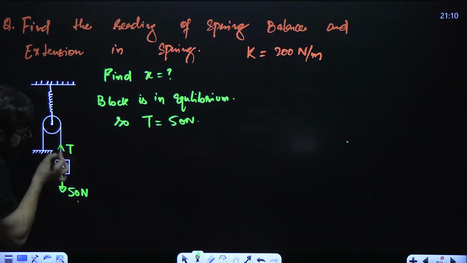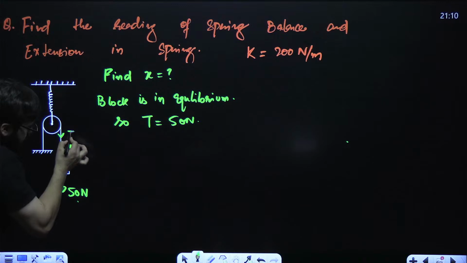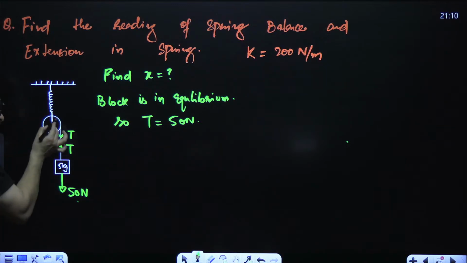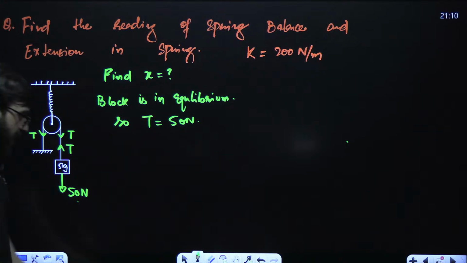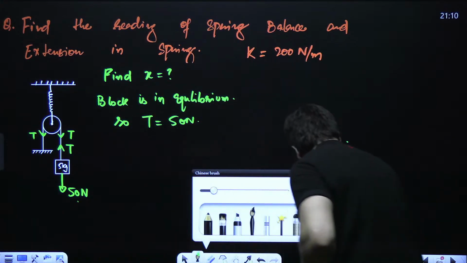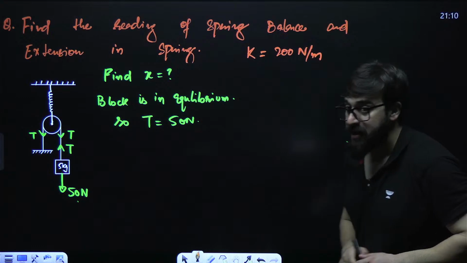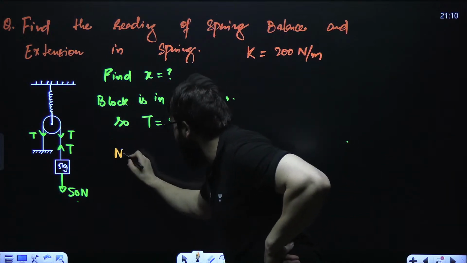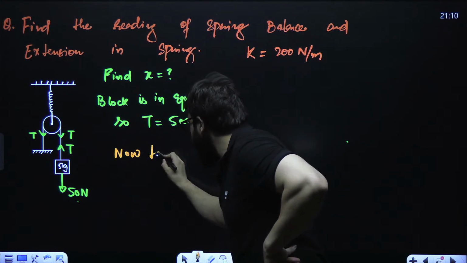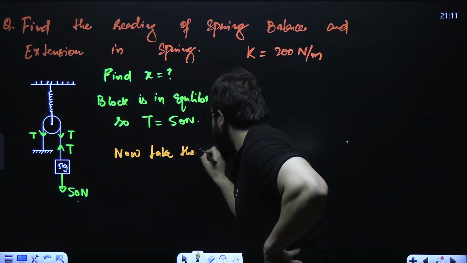Now guys, if you have got tension over here, here also it will be tension away from the pulley. Now I would want you guys to focus over here. Now take the pulley.